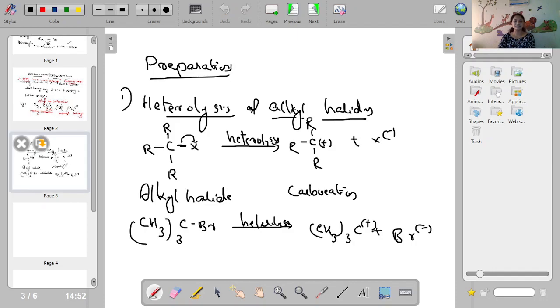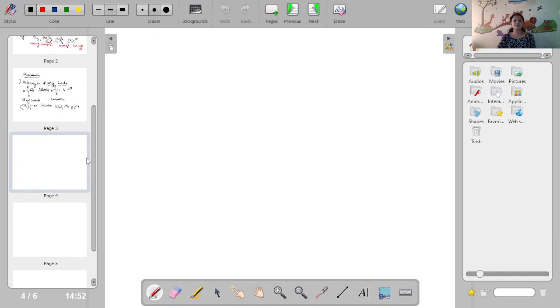Then another method is, one more method is there. The second method for the preparation of carbocation is protonation. You should remember at least one method. First method, you must study heterolysis. Then in the second method we say protonation. Protonation of alkenes is what we mean. And for example CH2 double bond CH2. Study at least one method, okay?